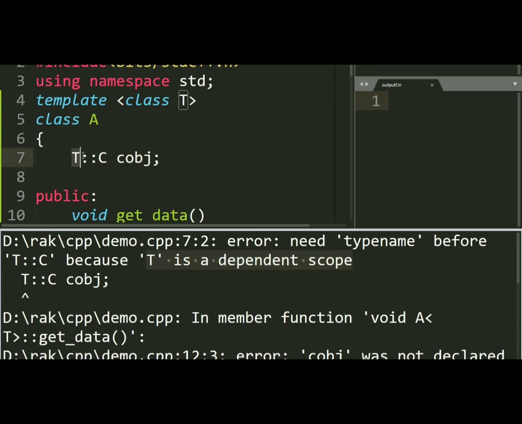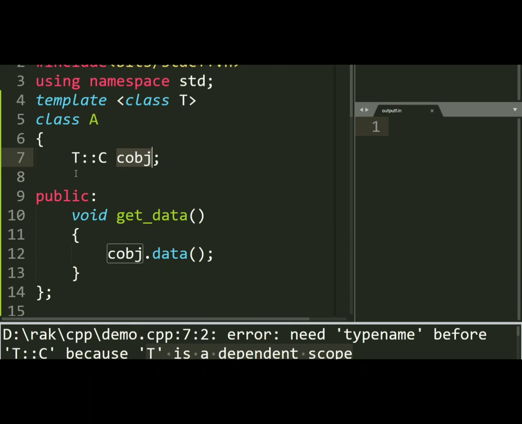Dependent name. T is a dependent name and it is a qualified name. Why is it a qualified name? Because we have a scope specified here with the scope resolution operator. So the compiler will fail to understand what this T scope resolution C is and it will fail to create this instance. So here we need to explicitly tell the compiler that this is a type. C is what? A type, not a value. Then it will be able to create an instance of this C class, that is C obj, and then we will be able to call this data function.